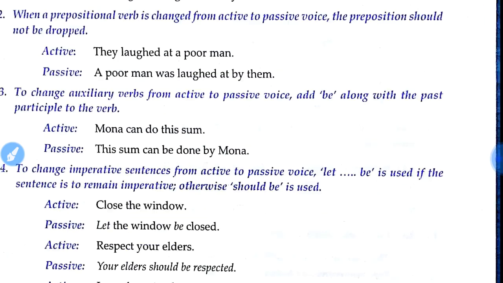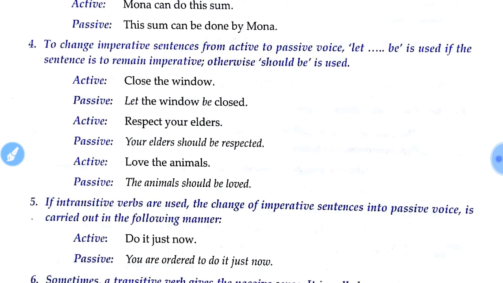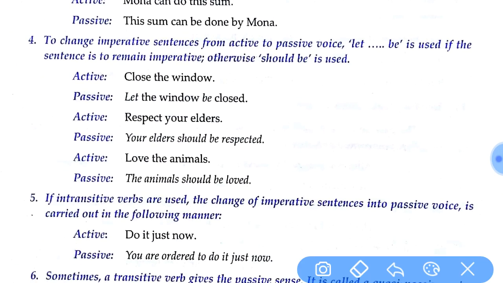So we have the next one, the fourth one. To change imperative sentences from active to passive voice, let be is used. Otherwise should be can also be used. So let's see an imperative sentence. Close the window. What is the object here? The window. The subject here is understood. Okay, you close that window. So let the window be closed.